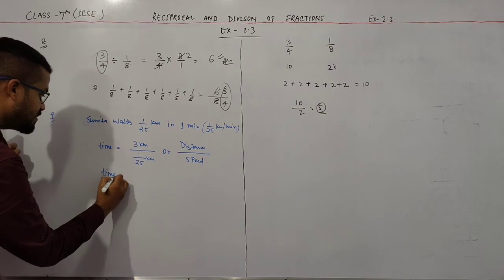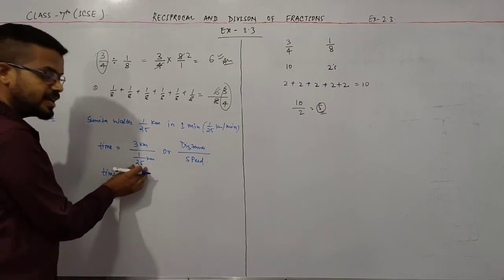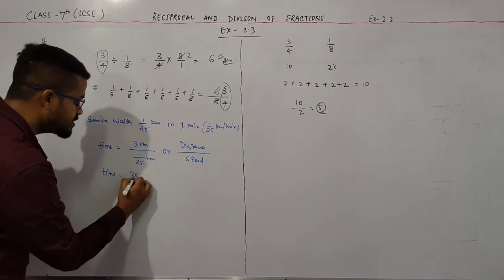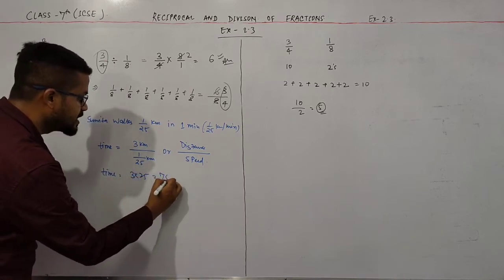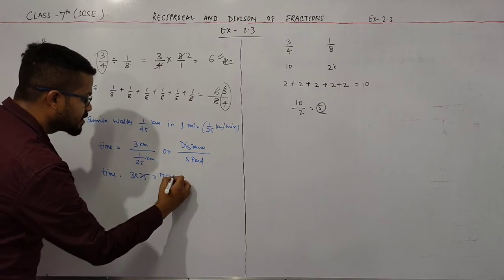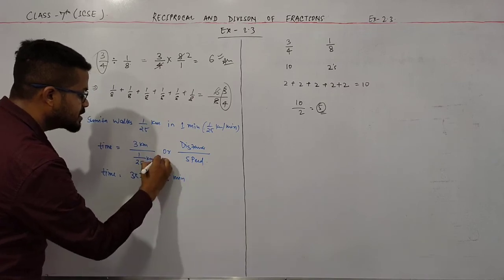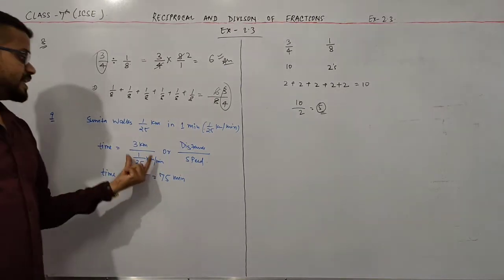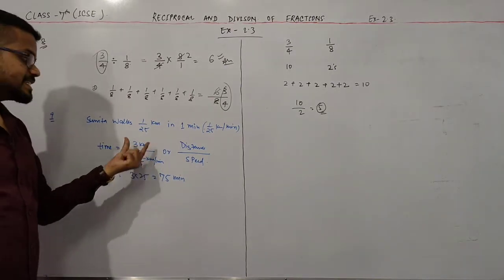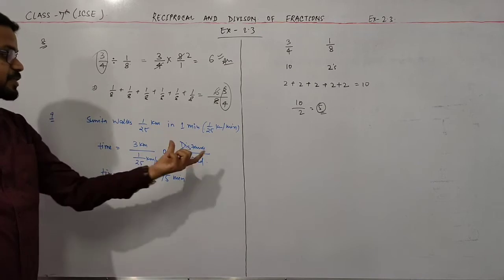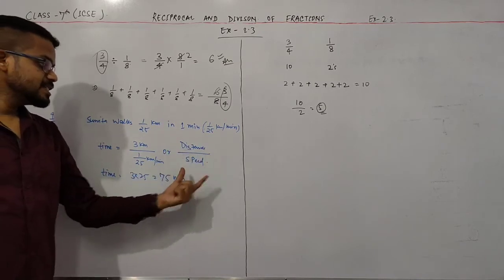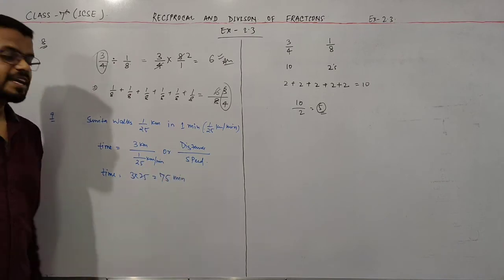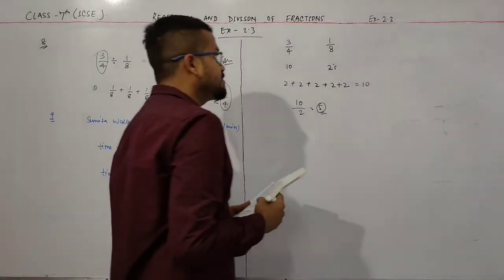If I simplify this, 1 by 25 is in the denominator, so I bring it into the numerator. So this is 3 into 25, which is simply 75 minutes. This is kilometer per minute, which is given in the question, so this is the speed and this is the distance. Simply remember this: distance upon speed is time. Put the values of distance and speed and get the answer, which is 75 minutes.